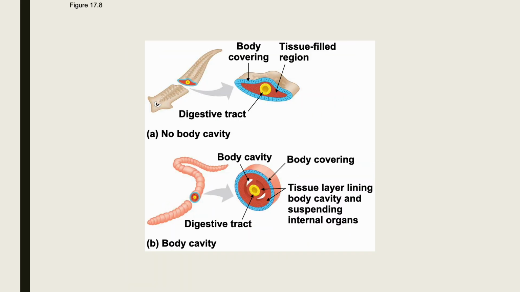Picture depicting body cavities. Now, again, a body cavity doesn't mean just any opening in the body. Like you would assume the digestive tract would be a cavity, but not technically. Our definition was a fluid-filled space that separates our digestive tract from the outer wall. So we can see here at the top, this is a type of flatworm in the phylum Platyhelminthes. They do not have any body cavity because there's no separation of our digestive tract from the outer wall. But we can see down here in our annelid, or the earthworms, we do have a true body cavity.